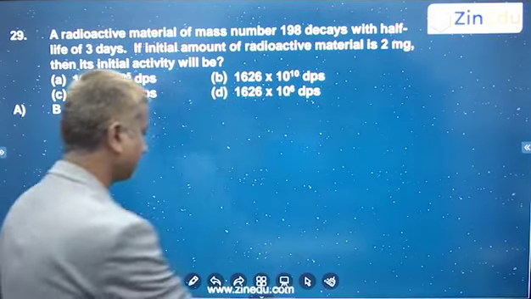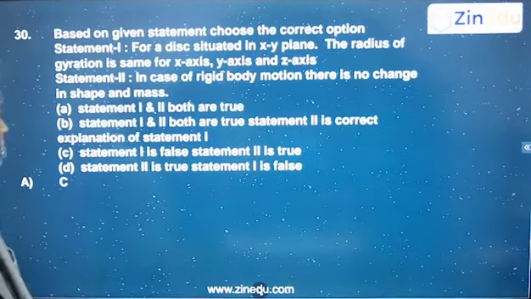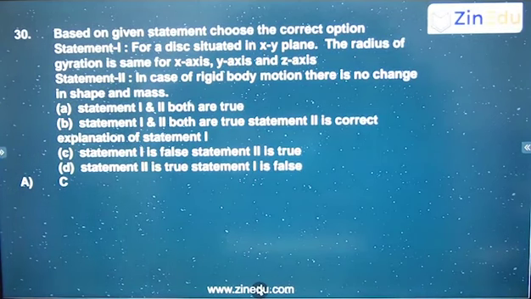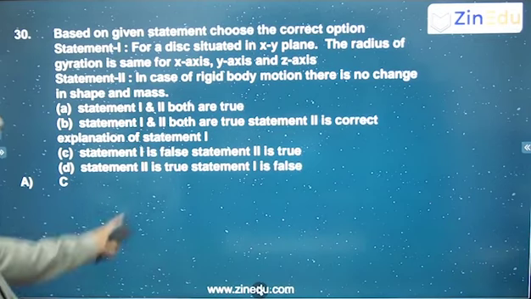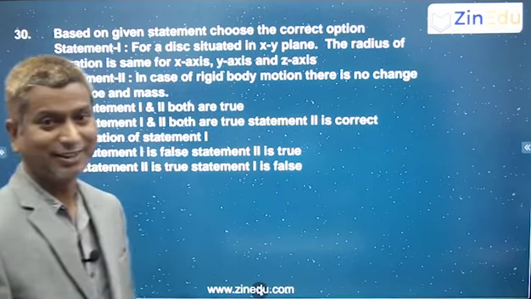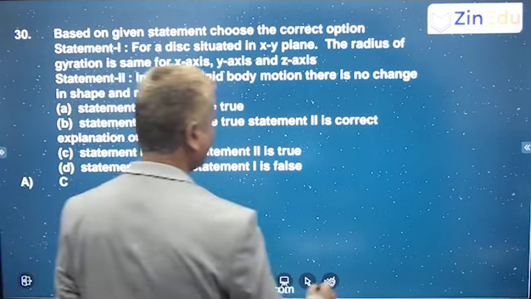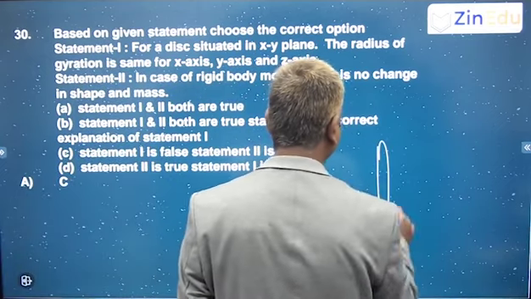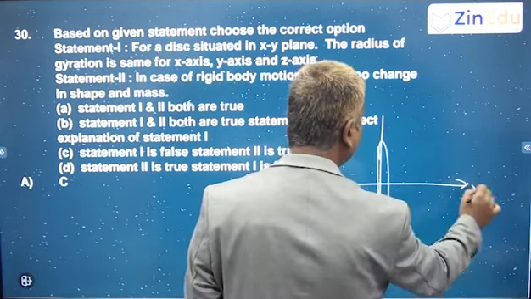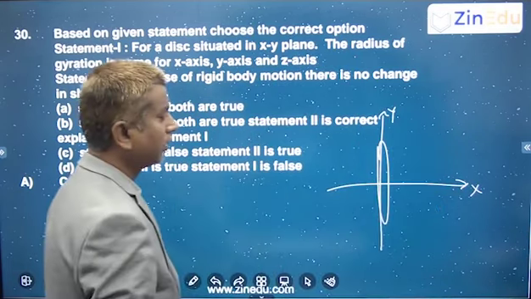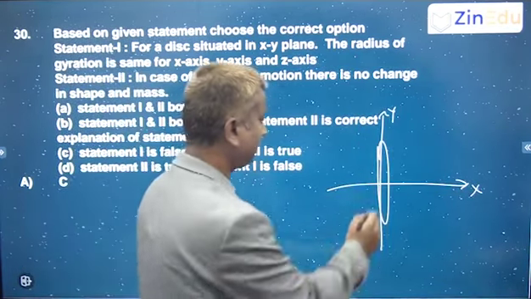Next, based on the given statement, choose the correct option. Statement 1: for a disk situated in the xy plane, radius of gyration is the same for x-axis, y-axis and z-axis. So if you are putting the disk like this, this is x, this is y, and this will be z anyway.